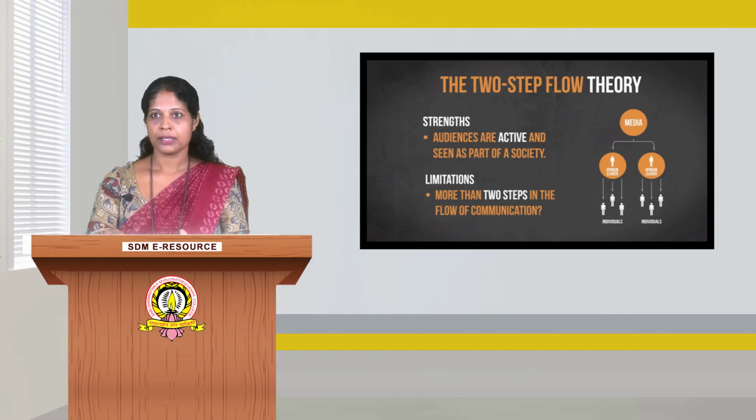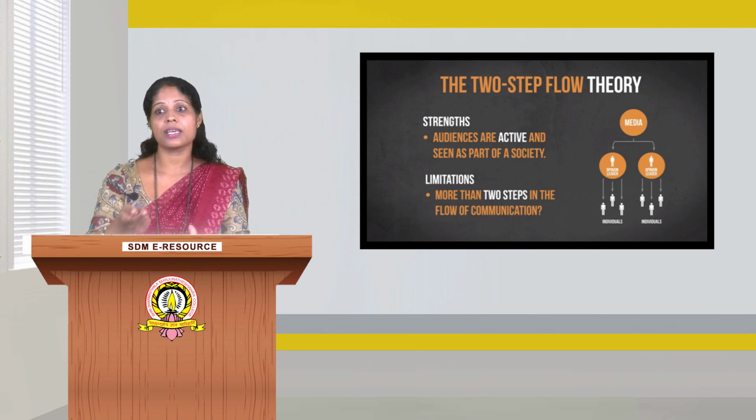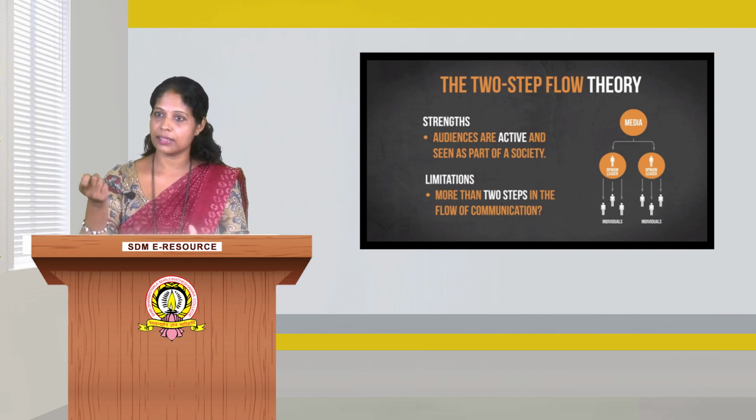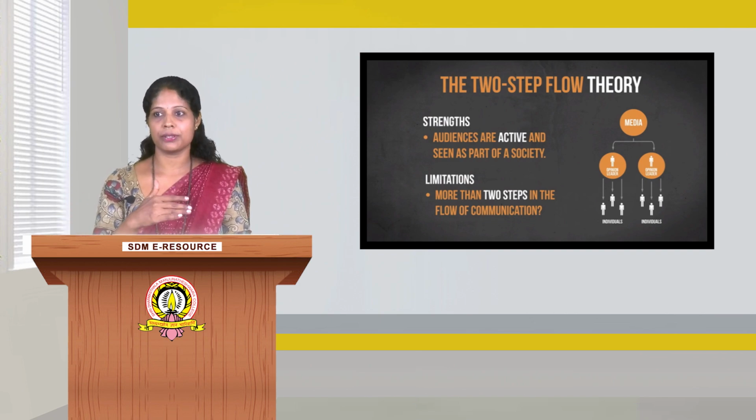To explain this graphically, there is mass media, and there are followers and opinion leaders. Mass media content may be directly consumed by the opinion leaders, and they can pass on that information to the followers, or sometimes followers can be directly exposed to mass media and get the information. Again, there will be an upwards flow of information.